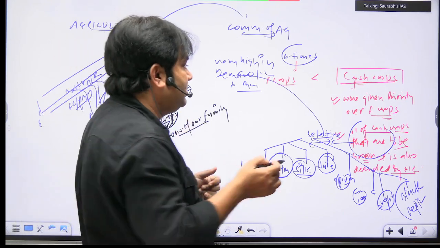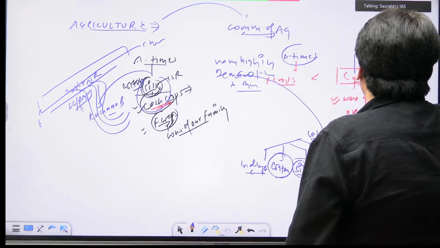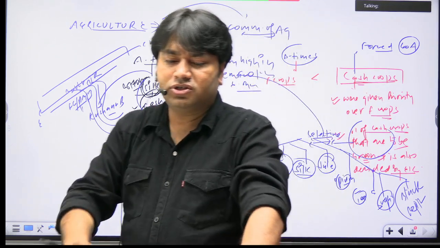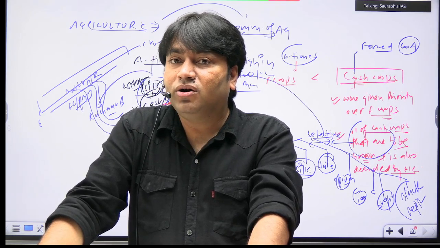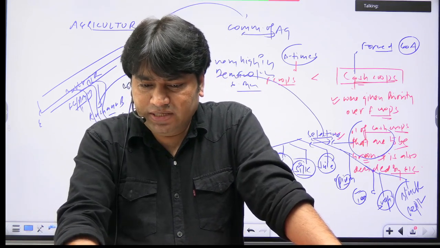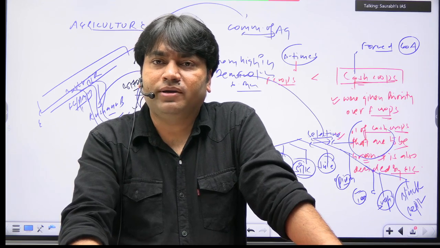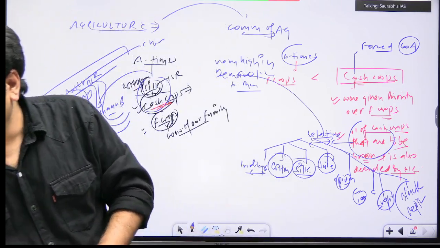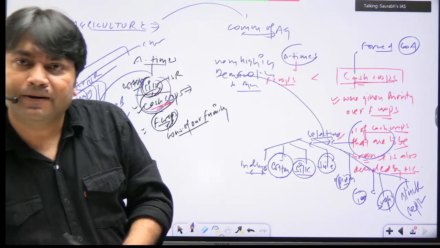And the third and the most important point: the production of cash crops is also post COA, post commercialization of agriculture. Why are we saying post COA? Because peasants were compelled forcefully to grow these cash crops. They were compelled forcefully to grow these crops. So that's why we are saying it, okay, forced.